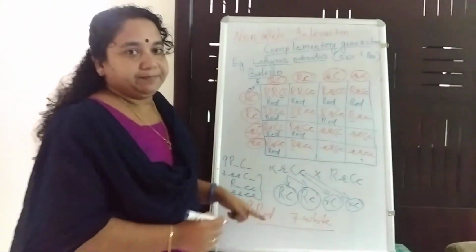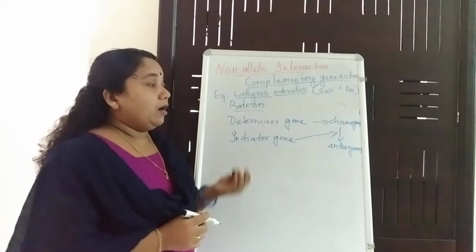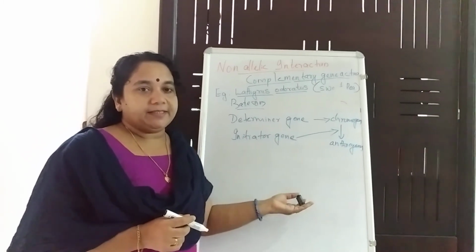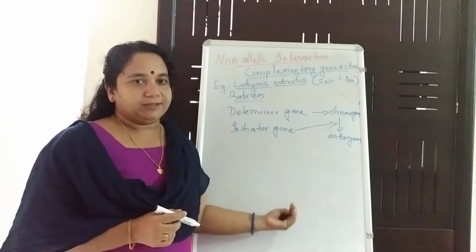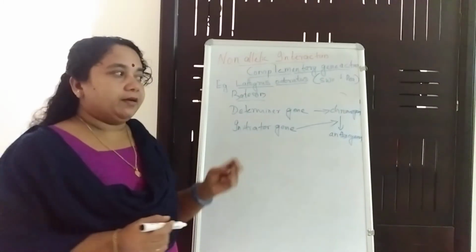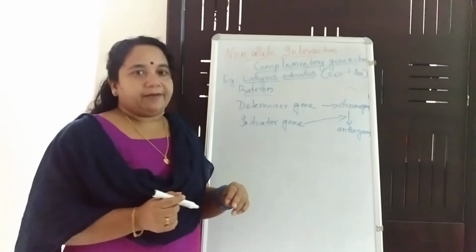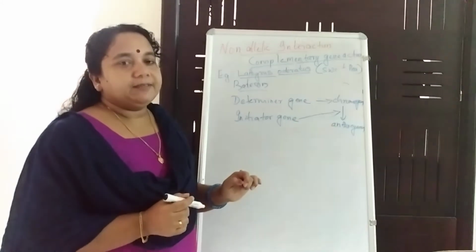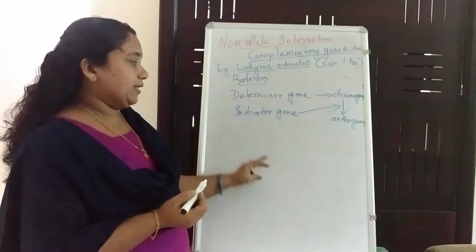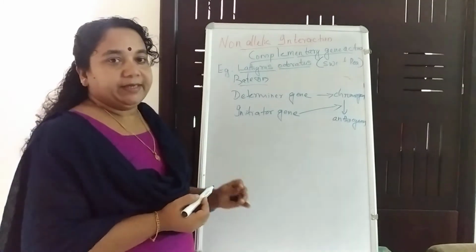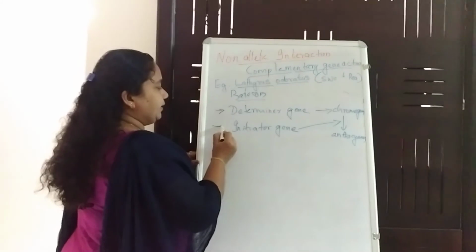Then students will develop a doubt: how does it occur, and what is the basis of the occurrence of the ratio 9:7? For the basis of this modified Mendelian ratio 9:7, Bateson explained that there are two genes, capital R and capital C. There is a determiner gene and an initiator gene.